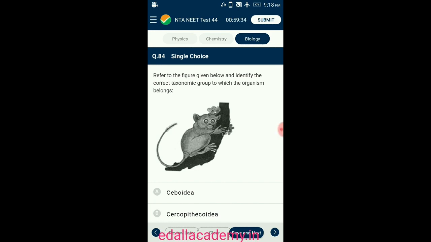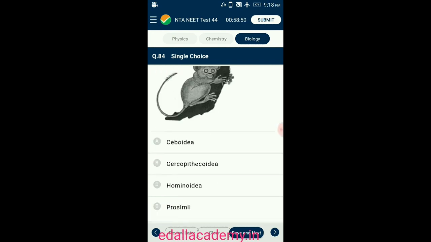They are now found only in Southeast Asia, in countries such as the Philippines, Malaysia, Indonesia, etc. They have large eyes raised forward. Their ankle is enlarged. Most of the digits have nails, but most of the hind feet bear claws. They are arboreal, living on trees. So the answer for this question is option D, prosimian.